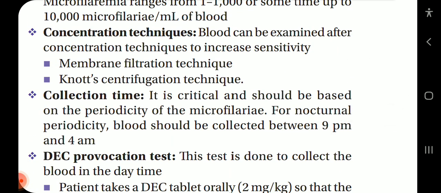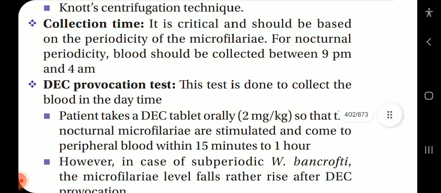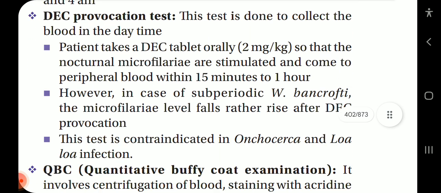Concentration techniques: blood can be examined after concentration techniques to increase sensitivity. Membrane filtration technique, and not centrifugation technique. Collection time is critical and should be based on the periodicity of the microfilariae. For nocturnal periodicity, blood should be collected between 9 pm and 4 am.